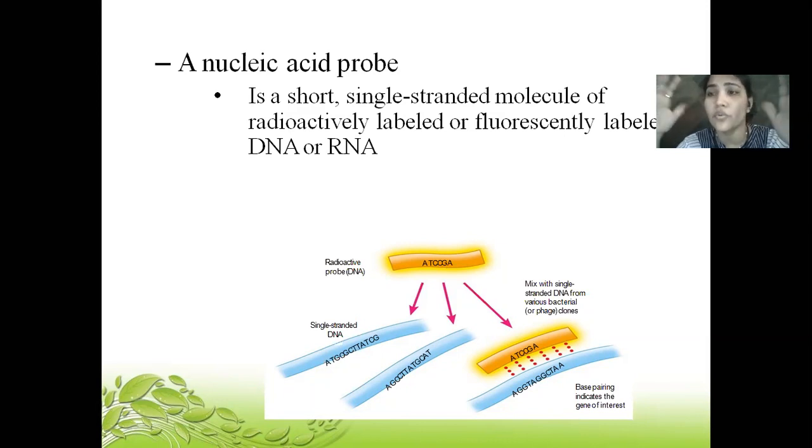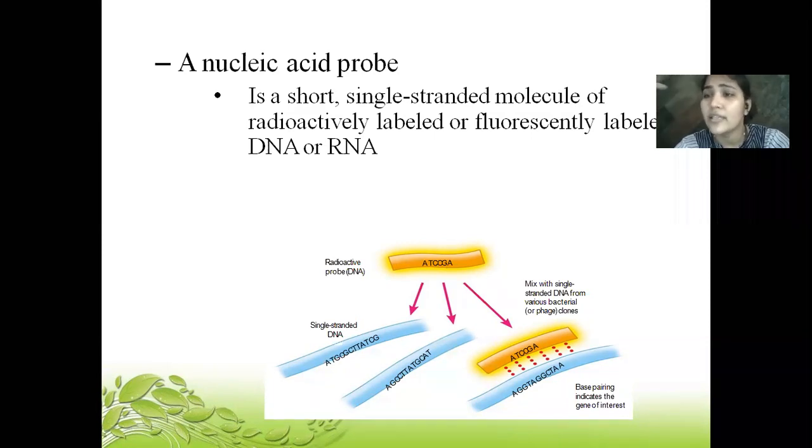For example, for a disease like sickle cell anemia, the particular nucleotide sequence is, say, ATGC ATC maybe. So I want to target this particular sequence only, just to know whether that person is having that particular type of anemia or not.